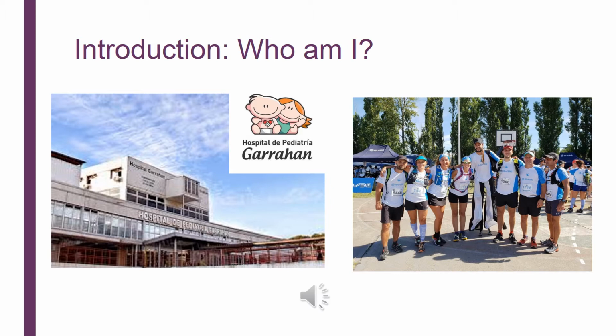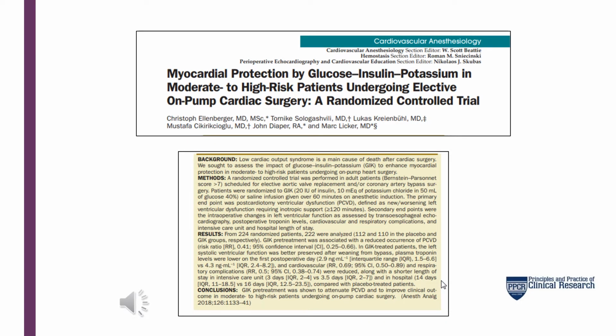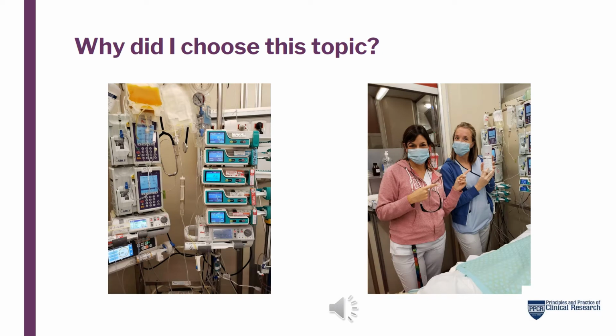Now, the idea of this presentation is to analyze an article and discuss the statistical analysis, applying everything I have learned in Module 2. So, I will try to do my best. This is the article I chose to analyze. It was published by Ellenberger and colleagues in 2018. It is called Myocardial Protection by Glucose, Insulin, Potassium in Moderate to High Risk Patients Undergoing Elective On-Pump Cardiac Surgery, a randomized controlled trial.